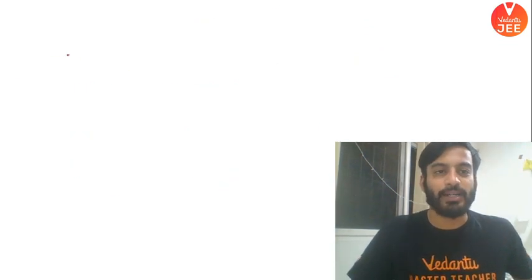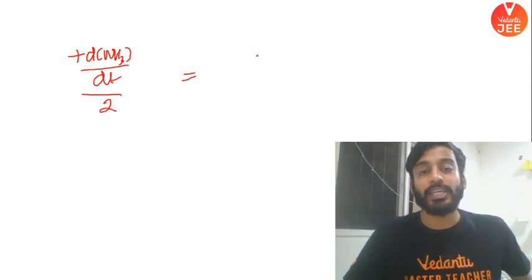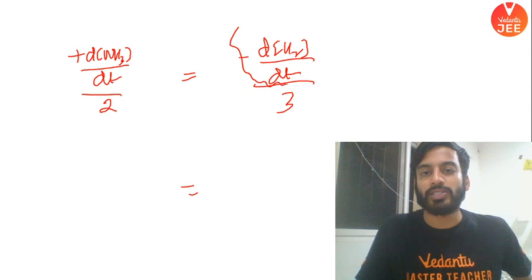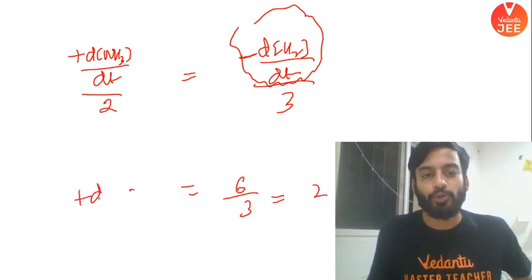So now the next part is rate of formation of ammonia. It was divided by 2. It is equal to rate of disappearance of hydrogen, which is divided by 3. This is given to us as 6 divided by 3, so this became 2. I have to tell d ammonia by dt.